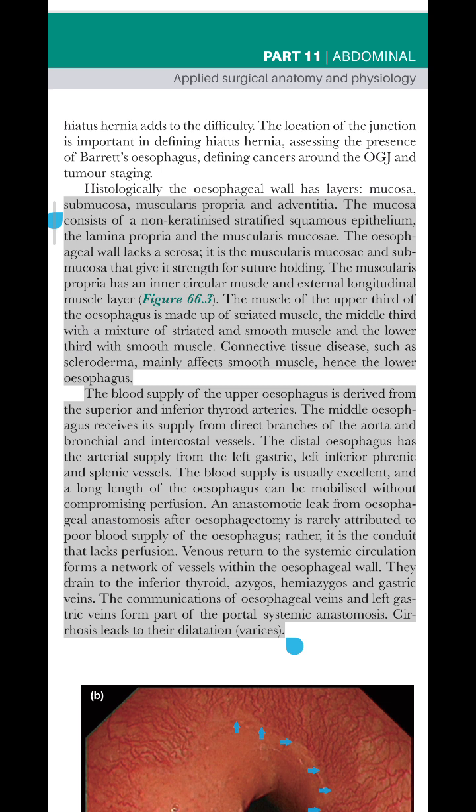Venous return to the systemic circulation forms a network of vessels within the esophageal wall. They drain to the inferior thyroid, azygos, hemiazygos and gastric veins. The communications of esophageal veins and left gastric veins form part of the portal systemic anastomosis. Cirrhosis leads to their dilatation, varices.